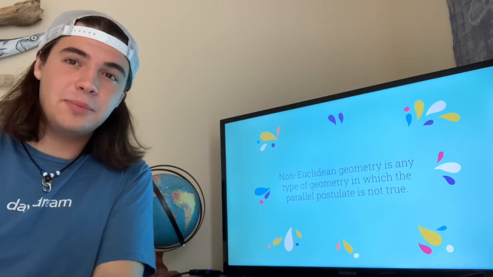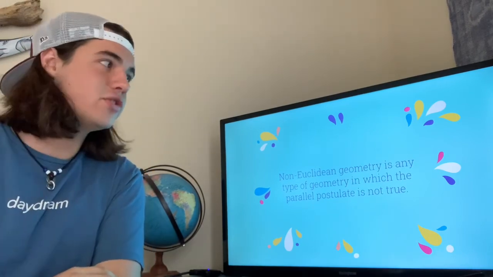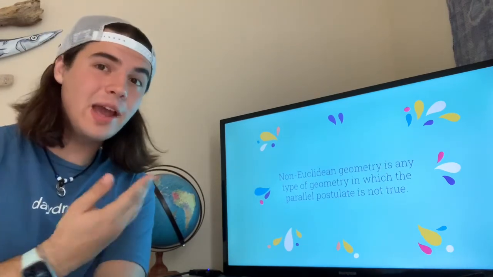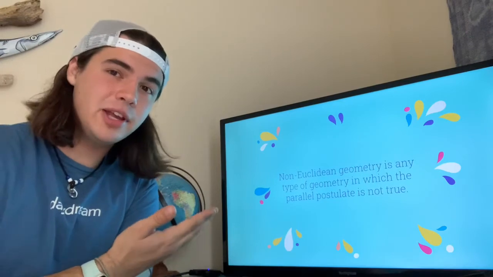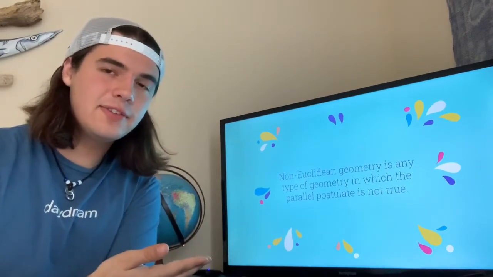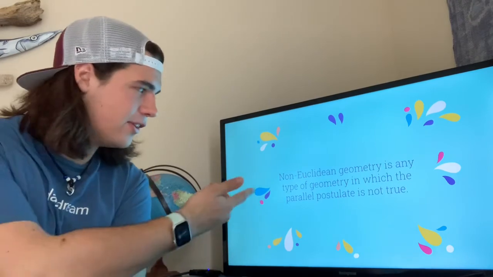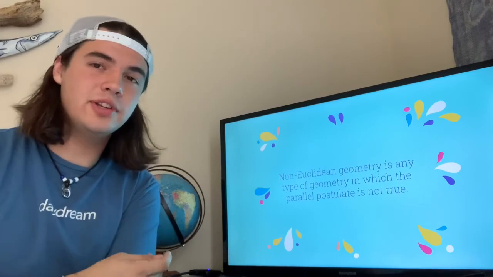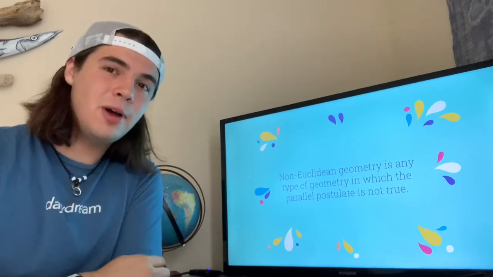Now, to conclude, let's go back to the statement I presented at the beginning of this presentation. Non-Euclidean geometry is any type of geometry in which the parallel postulate is not true. We now know the origins of Euclid and his planar geometry, as well as his 5 postulates, including the parallel postulate stated here. This gave way to the possible ideas of a non-Euclidean geometry in which this parallel postulate did not hold to be true. Now we are living in a world where this type of geometry is essential to the way we do things and how we think in our daily lives and in science.